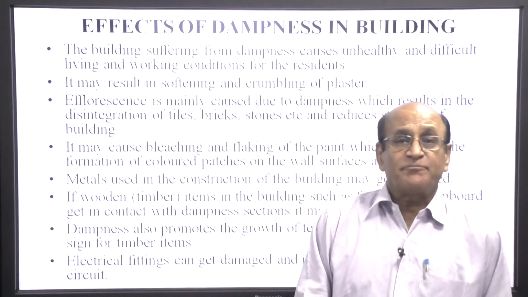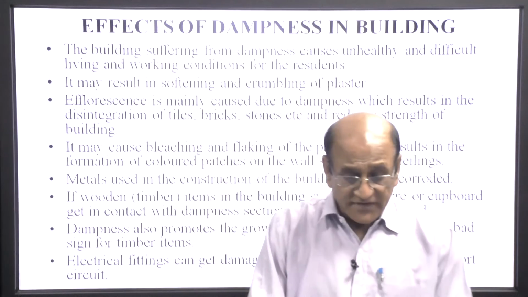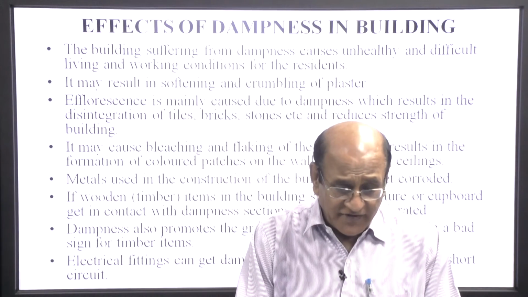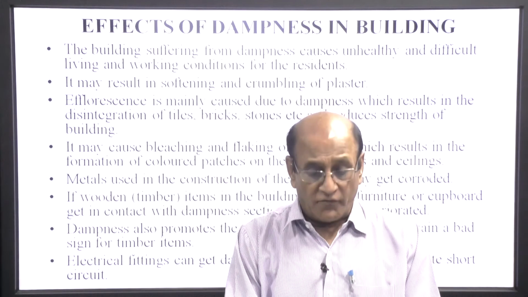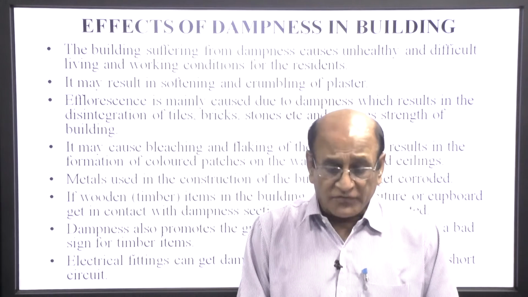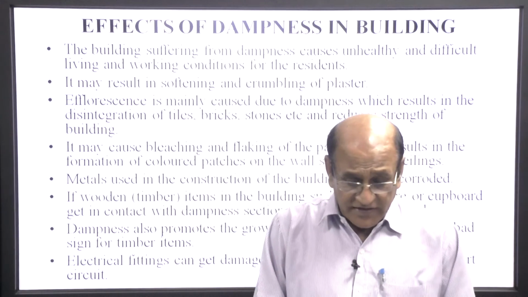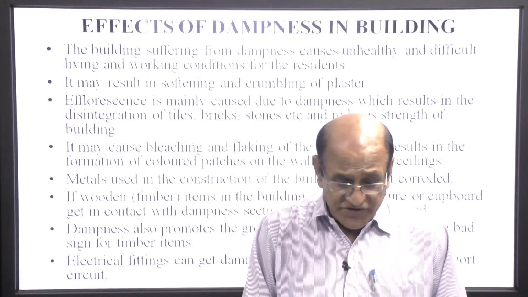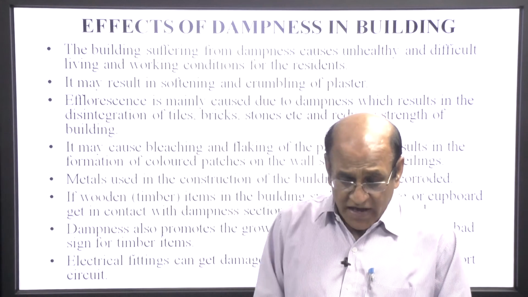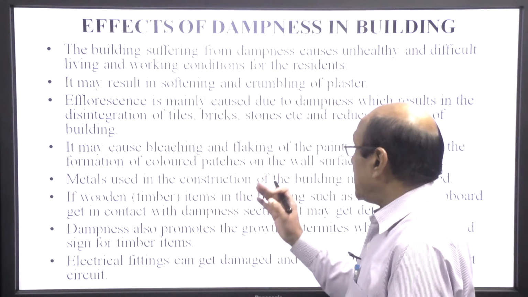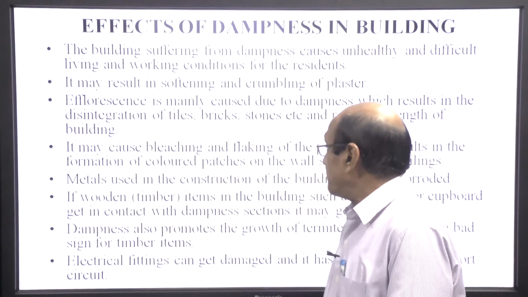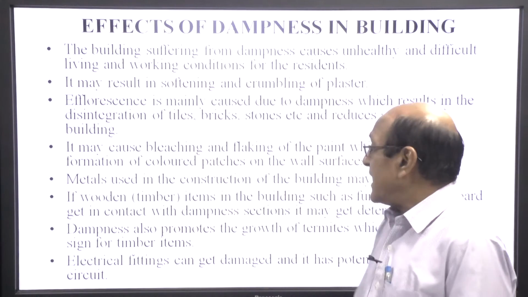Effect of dampness in the building. The building suffering from dampness causes unhealthy and difficult living and working conditions for the residents. It may result in softening and crumbling of the plaster. Efflorescence is the main cause due to dampness, which results in the disintegration of tiles, bricks, stones, etc., and reduces the strength of the building. It may cause bleaching and flaking of the paint, which results in the formation of colored patches on the wall surface and ceiling.